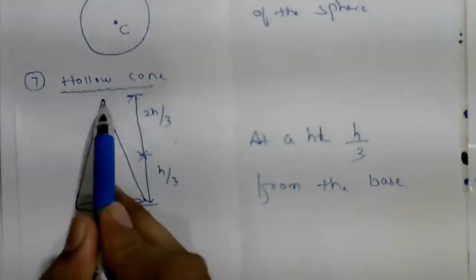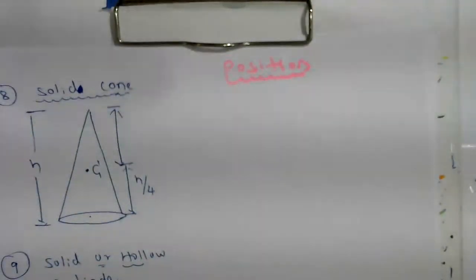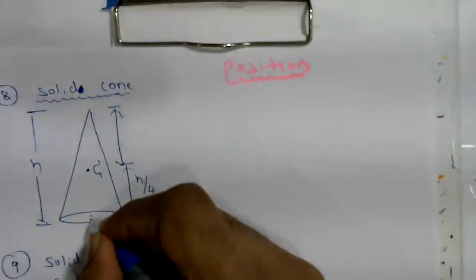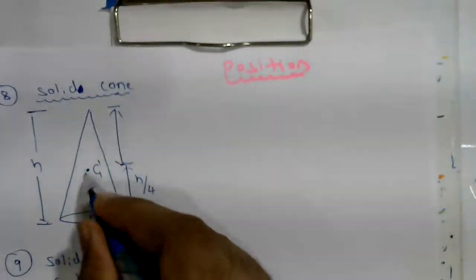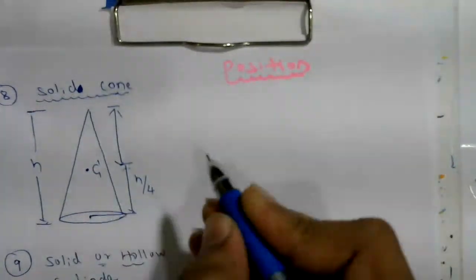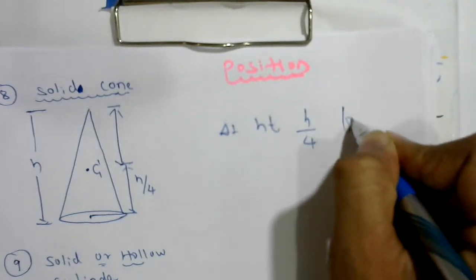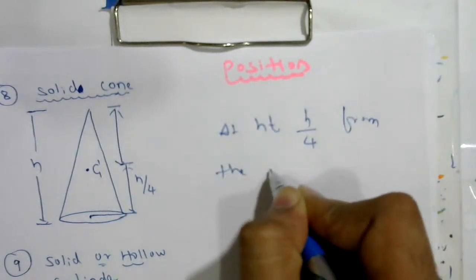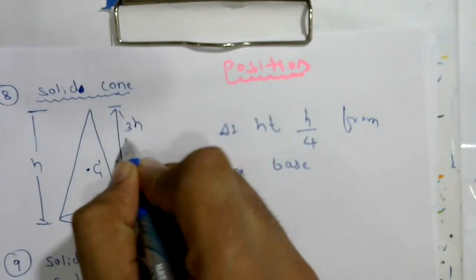From the vertex, if you calculate, 2h/3 is the center of mass position. Next one, solid cone. Solid cone and hollow cone are different. From the base, at a height h/4. From the vertex, 3h/4.